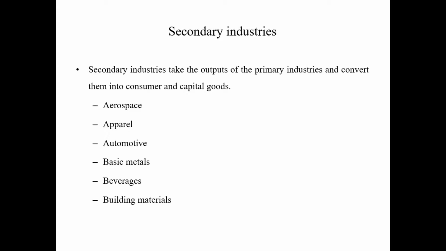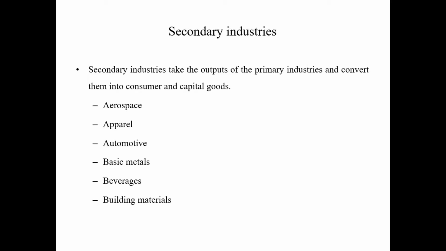Basically, the secondary industries use the starting raw material from the primary industries, so the output of the primary industries is used as a starting raw material to manufacture the parts, the products, the items, the components, the consumer goods, the capital goods. What are consumer goods and capital goods? We will discuss them.